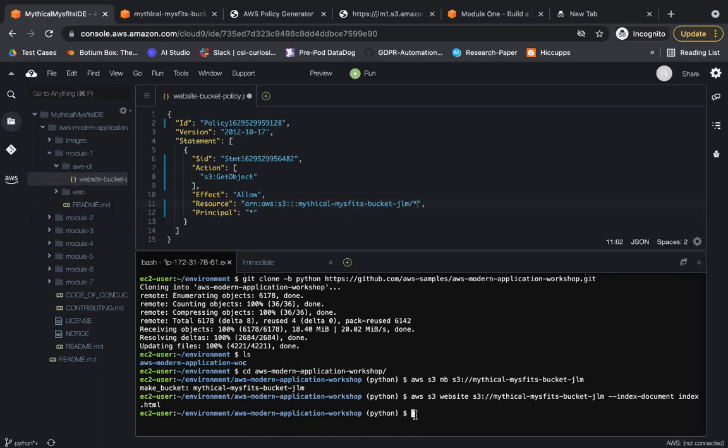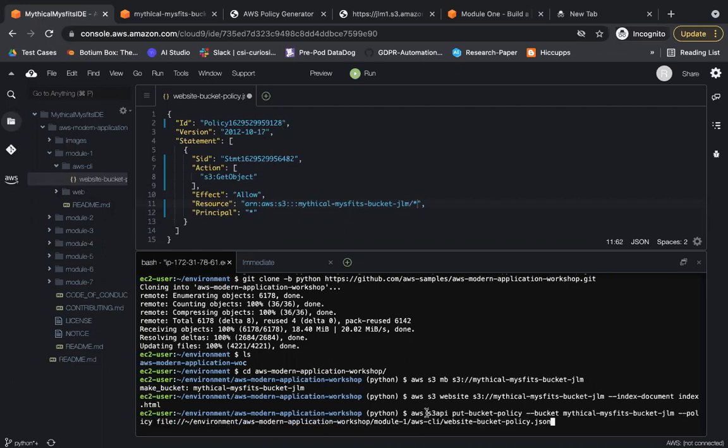So till now, I'm just doing basic settings. First, I created a bucket using a MB command. Then I enabled the setting which says I want to use this S3 bucket for hosting my static website. In the UI you saw an option; I was doing the same thing via CLI. And third, I'm giving permission that any user can access this object. For that, I'm leveraging a bucket policy.